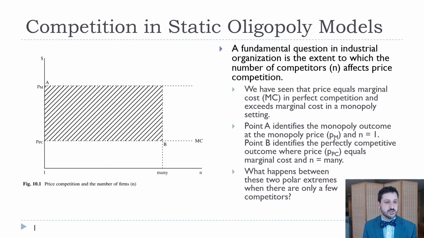Unfortunately, what we're going to see is that a lot of it really depends on how we set up the model. In chapter 12, we're really going to start to look at some of the data and see when, as in the Bertrand model, which we talk about, we can approach the perfect competition level with very few firms, maybe even 2 firms. Whereas in other industries, it's going to take a lot more firms to approach the perfect competition level. And that might be more akin to what we're going to call the Cournot model.